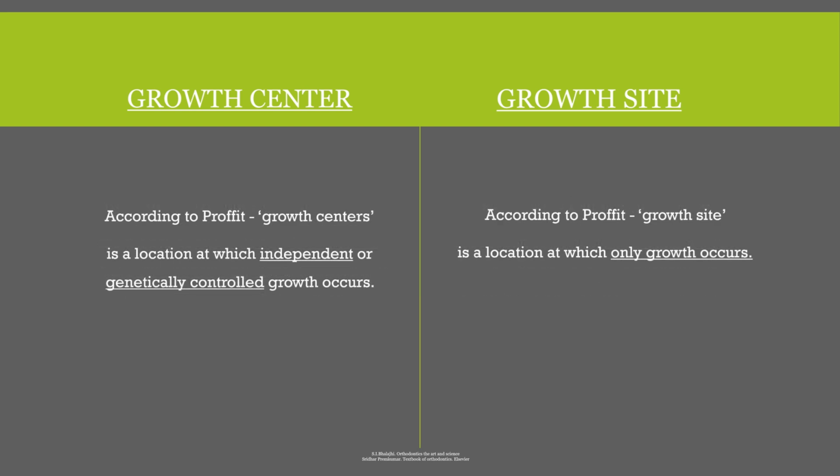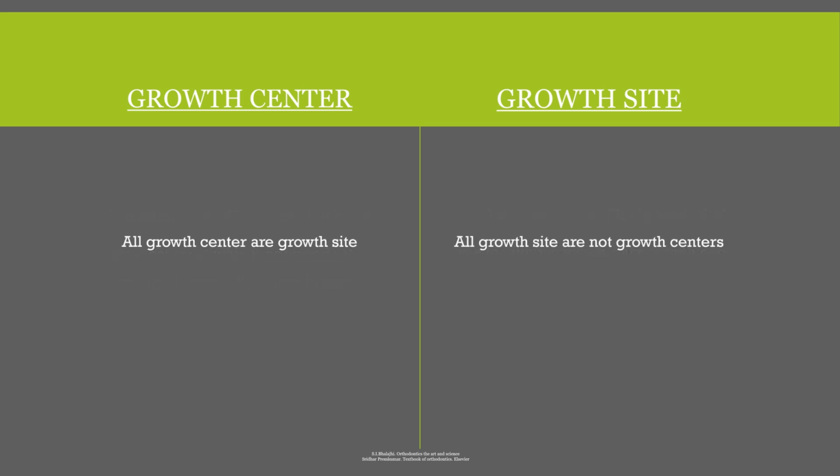Now, according to Prophet, growth center is a location at which independent or genetically controlled growth occurs. Means the growth that is happening is not affected by any external source. It is just influenced by genetics or it is independently growing. According to Prophet, growth site is a location at which only growth occurs. Means growth site is the place where just growth is happening, nothing else. All growth centers are growth sites.